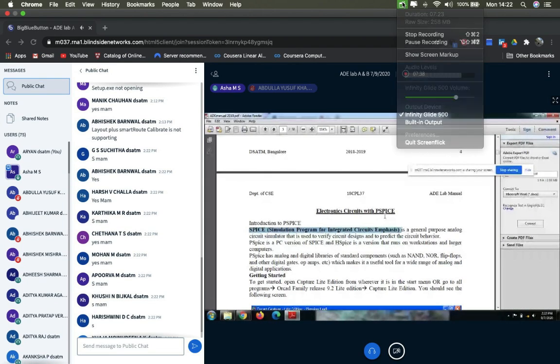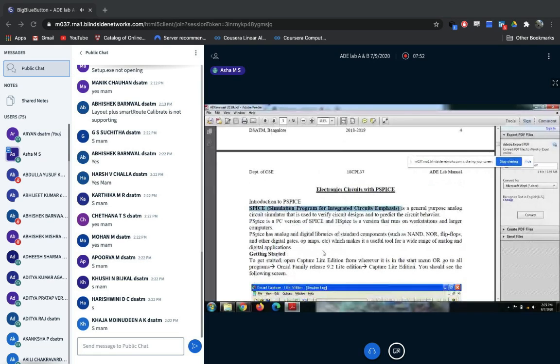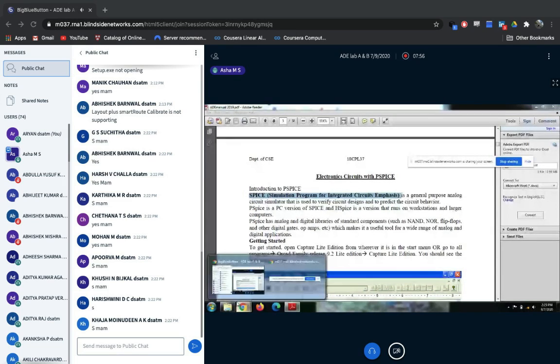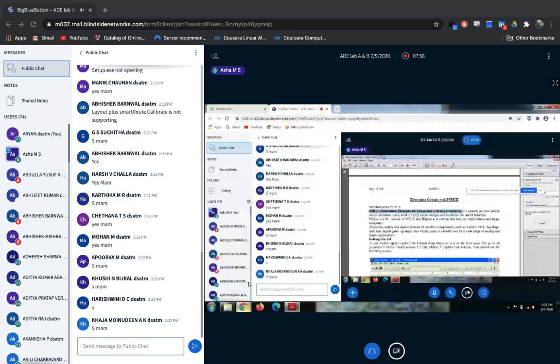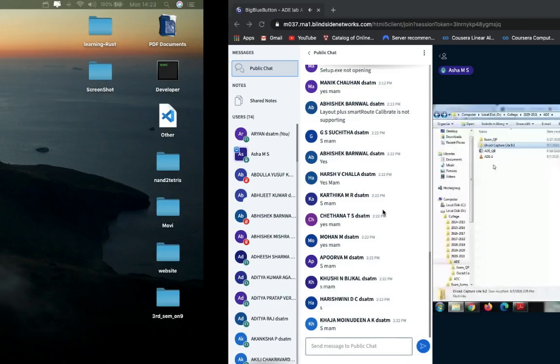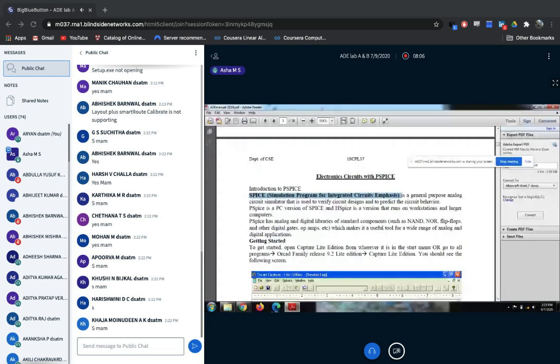So PSpice is personal computer simulation program for integrated circuit emphasis. This is the software we are going to use to rig up the software part. Is it clear? Now let's open the downloaded thing. Open the software you downloaded. Extract the files.